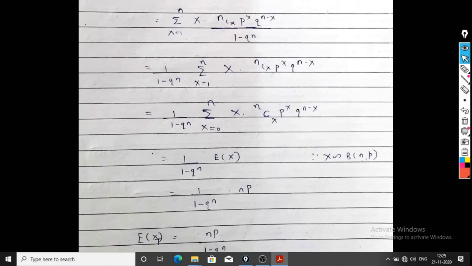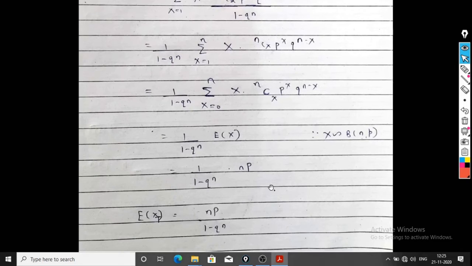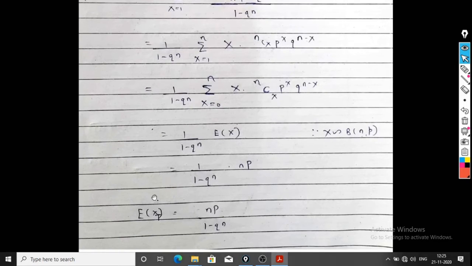And we know that the expectation of X, that is the mean of binomial distribution, is what? np. So we get the truncated mean of binomial distribution as np upon 1 minus q raised to n. So this is the mean of truncated binomial distribution, which is np upon 1 minus q raised to n.